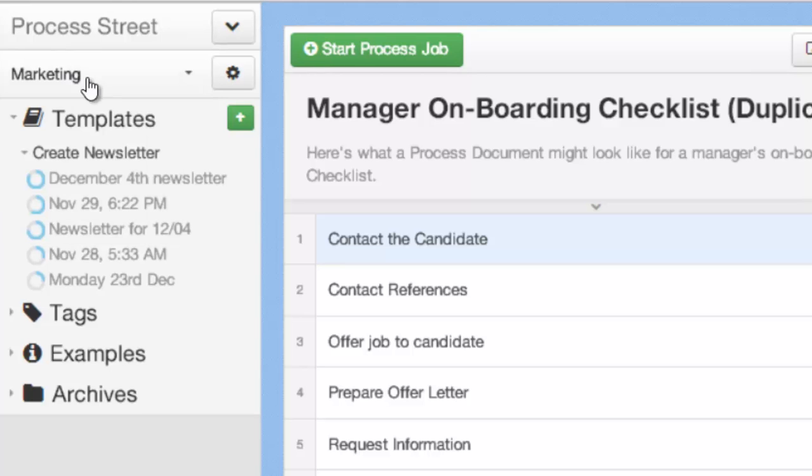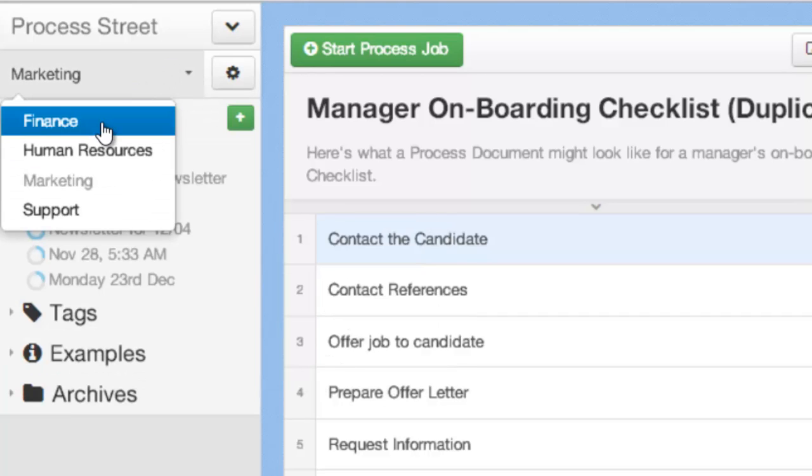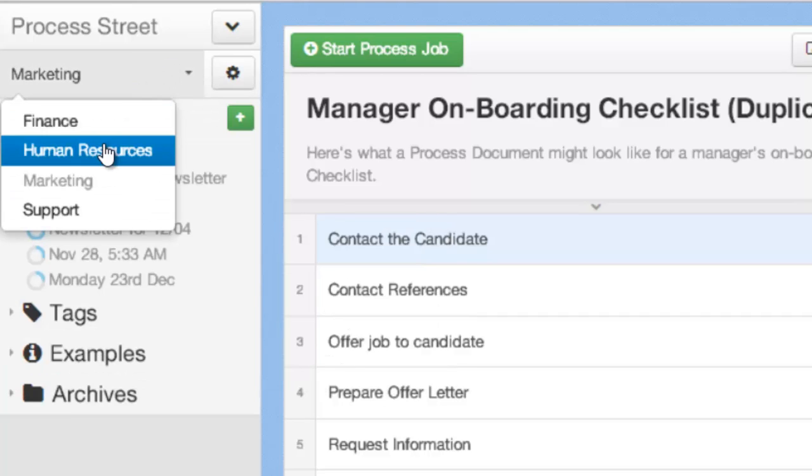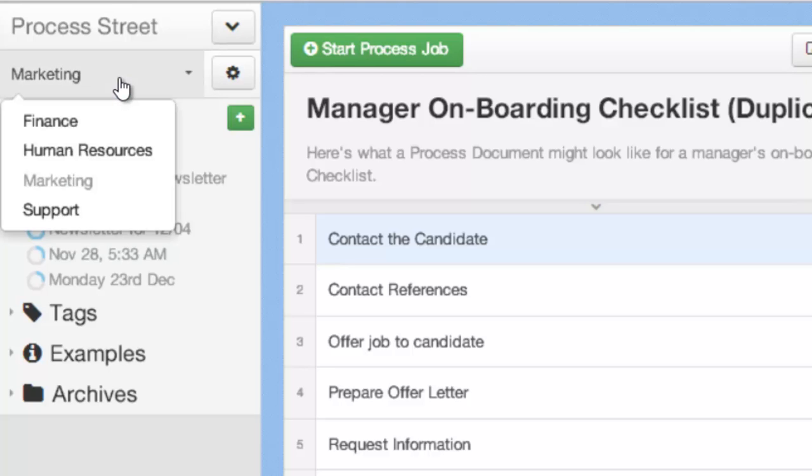organization. So you can see here, this is the organization that I've selected, the London office. And you can see here inside this organization, I have finance, HR, marketing, support. You can have unlimited teams within an organization, and people who are invited to different teams will only get access to the team they've been invited to. So people from human resources will only see human resources, people from finance will only see finance, etc.